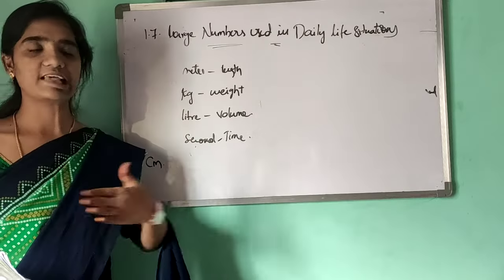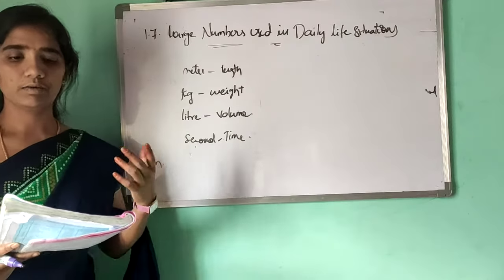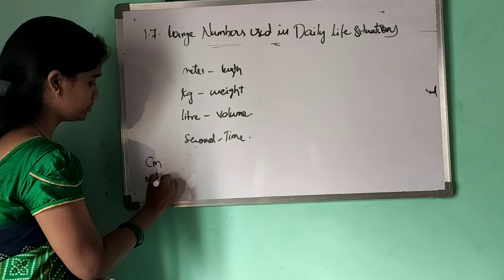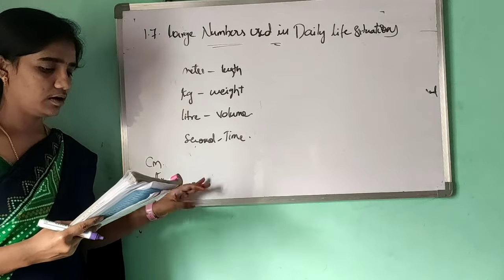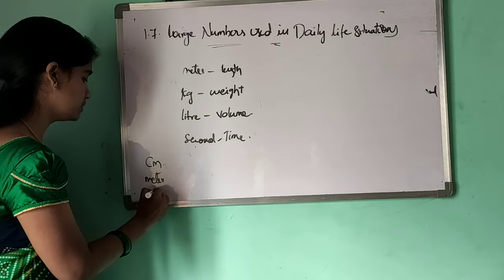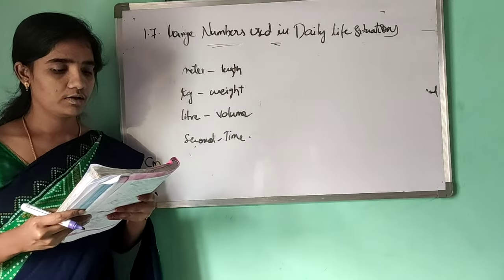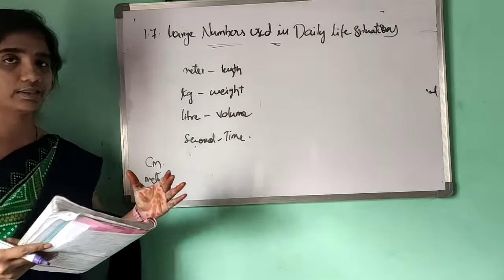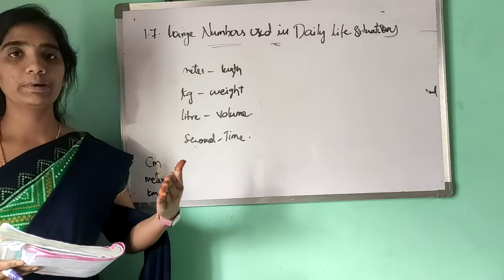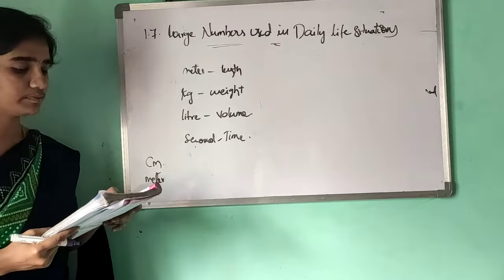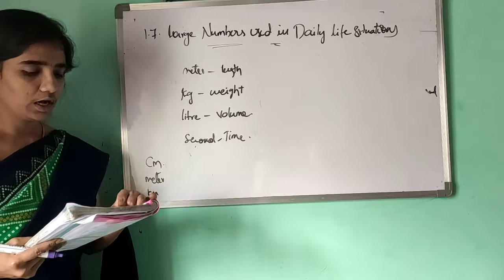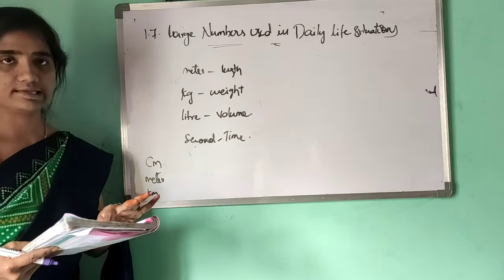You have to measure a saree. How to find the saree length? Using meters. And kilometers for measuring the distance between two places. How can we find the distance between two places? By using kilometers. But for measuring the thickness of a paper, even a centimeter is too big. We use millimeters in this case.